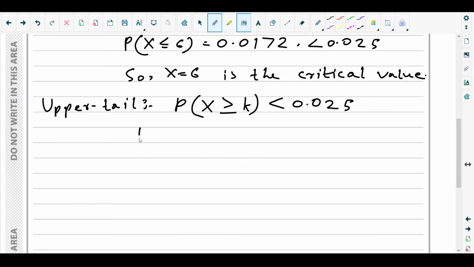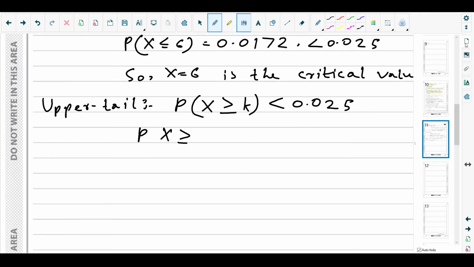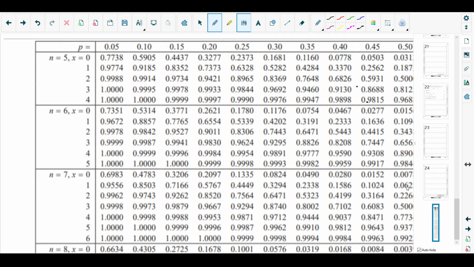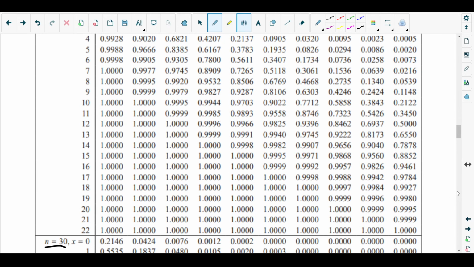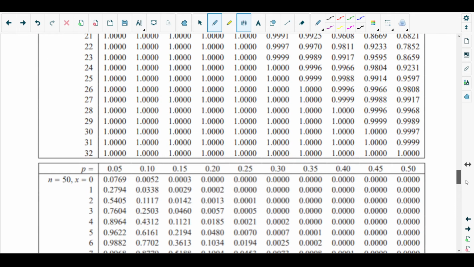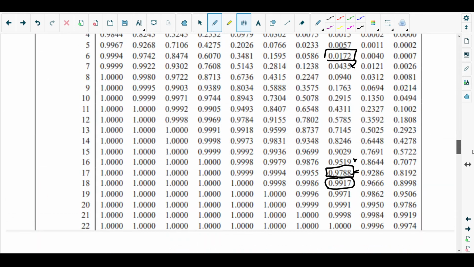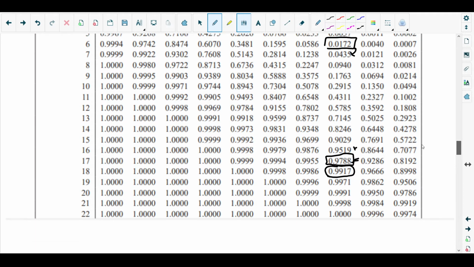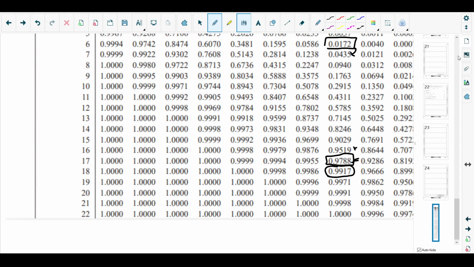Okay, so what we can write here is the probability of X greater than or equal to, what we got earlier, it was 17, I think, or 16. We need to check it again. Okay, n equals 30, isn't it? It was 0.9788, and it was for 17. Yeah, it was for 17.